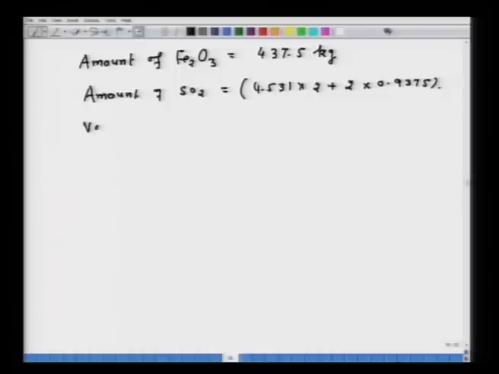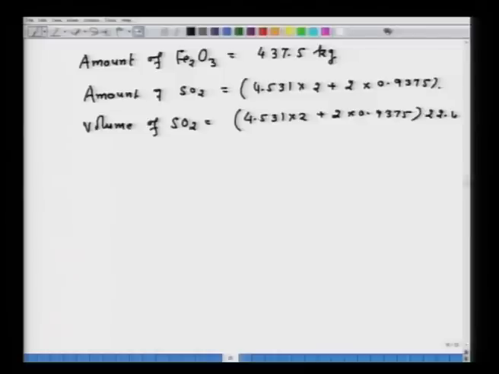Now, the volume of SO2 will be equal to 4.531 into 2 plus 2 into 0.9375 multiplied by 22.4. Mind you, this is in kg moles, and now this is in meter cube. So, this amount comes to 245 meter cube. So, this is the answer for the fourth one.